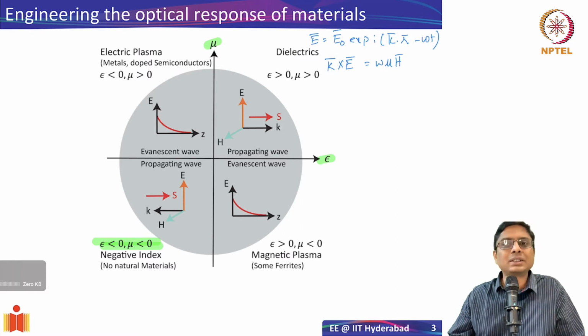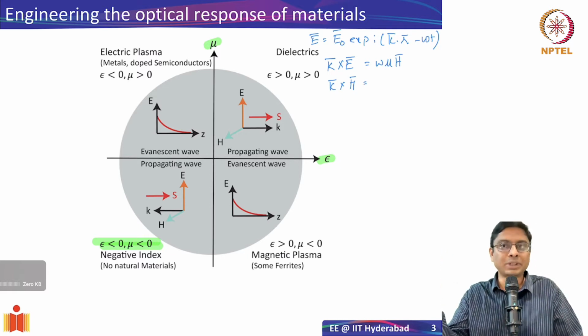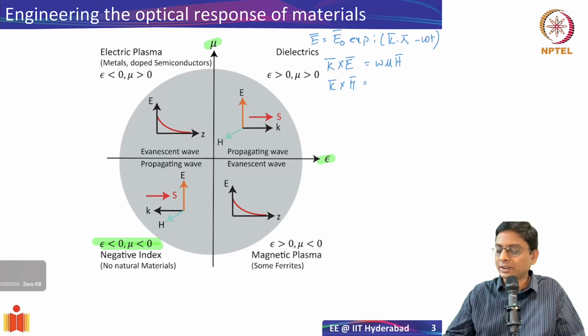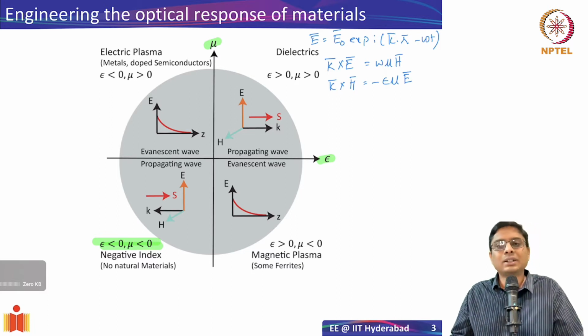Similarly, if you take the curl of the magnetic field and substitute, let's say, the magnetic field expression for the plane wave, you will end up getting k cross H equal to, in this case the other side was dou D by dou t. There is a positive sign, so minus i omega t. So minus omega epsilon mu E. This is what you will get. You'll have to do a bit of algebra to get here.